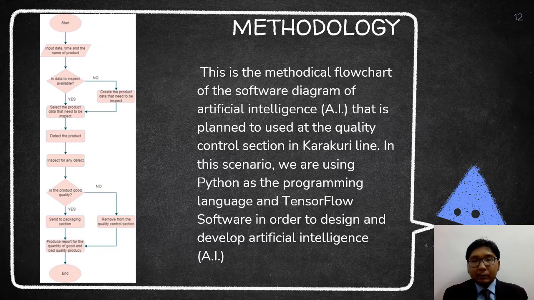If the product quality is good, it will proceed and send the product to the packaging section in the Karakuri line. If the product quality is bad, the AI will remove and isolate the product from the quality control section. Lastly, the AI will produce a report on how many judgments of good and bad quality products have been made during that shift.